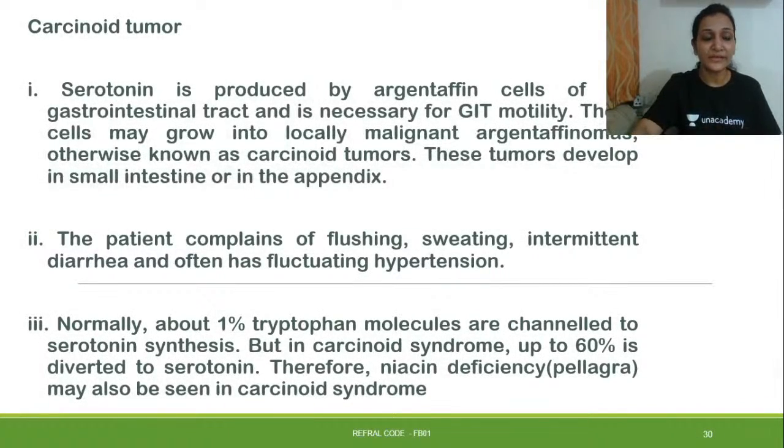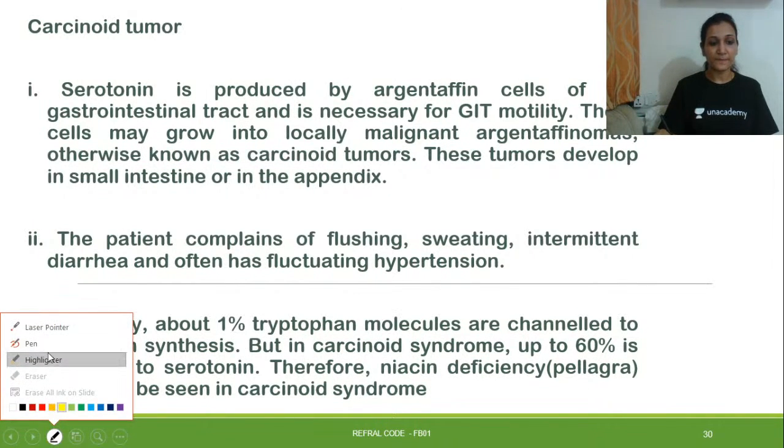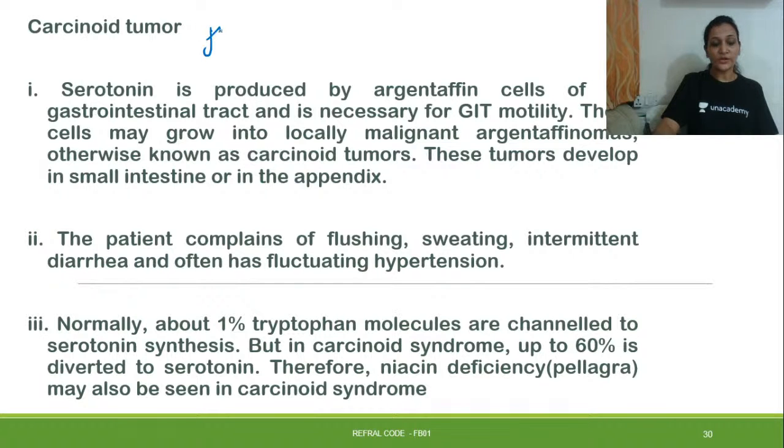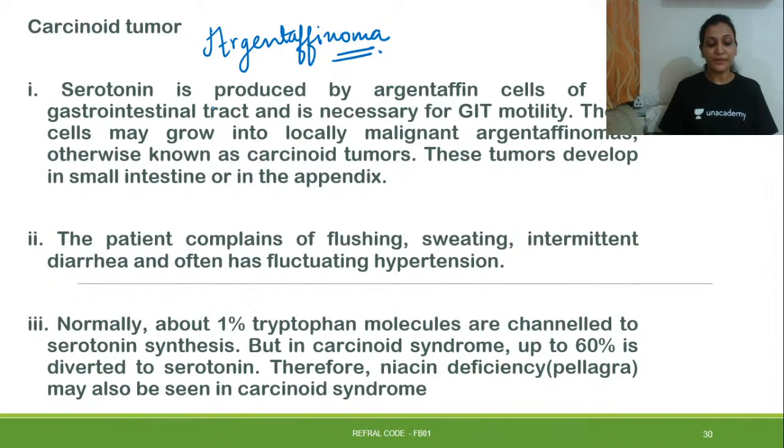Let's move to the next disorder, carcinoid tumor, also called argentaffinoma. Serotonin is formed in brain cells, mast cells, platelets, and intestinal cells. The formation of serotonin in intestinal cells is with the help of argentaffin cells. Whenever there is a tumor of argentaffin cells, 60% of tryptophan will be diverted into the formation of serotonin, and this is how the carcinoid tumor occurs, right?